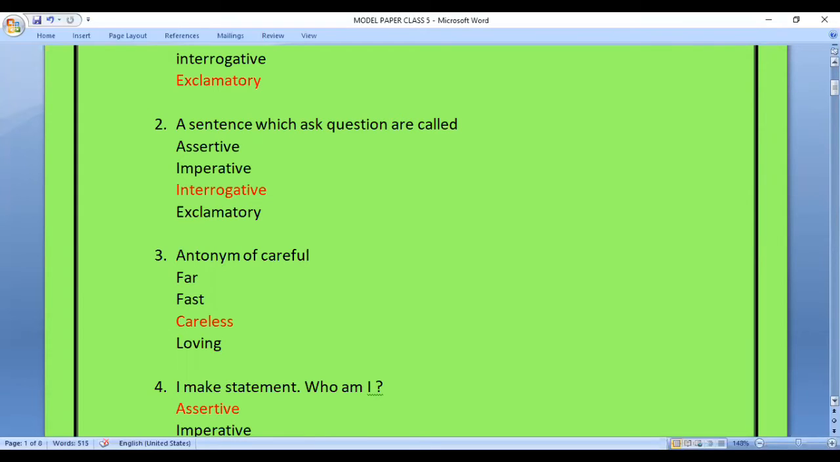Question 3. Antonym of careful. In this question, we have been asked to find out a word that is opposite in meaning to the word careful. Options are far, fast, careless, loving. The answer is careless.